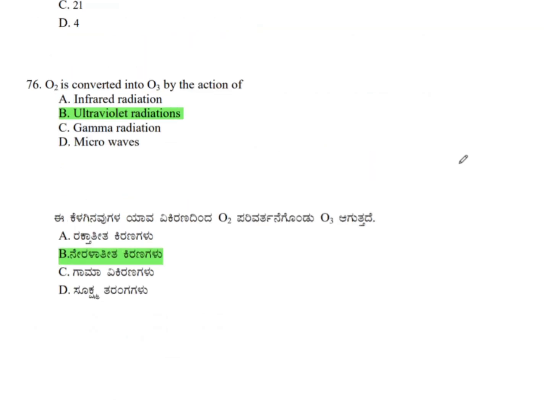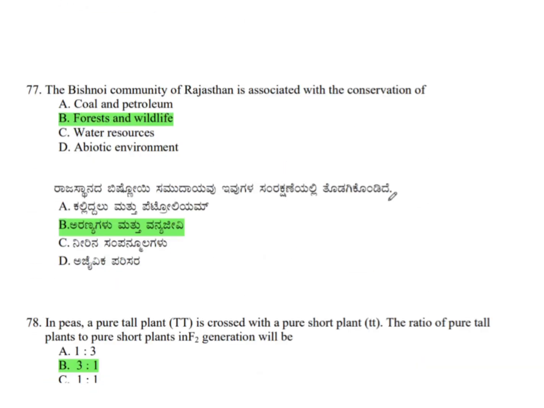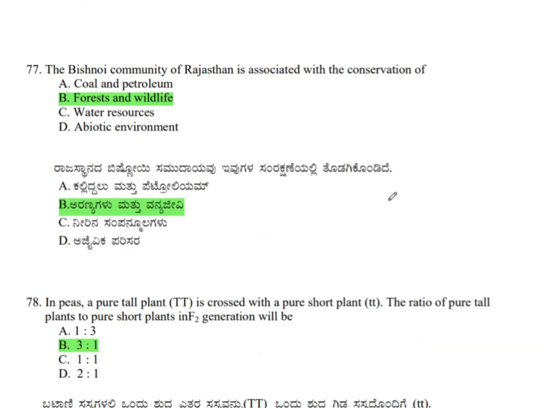Question number 76. O2 is converted into O3 by the action of ultraviolet radiations. Therefore, the correct answer is option B, ultraviolet radiations. Because of the action of ultraviolet radiation, O2 is converted into O3.